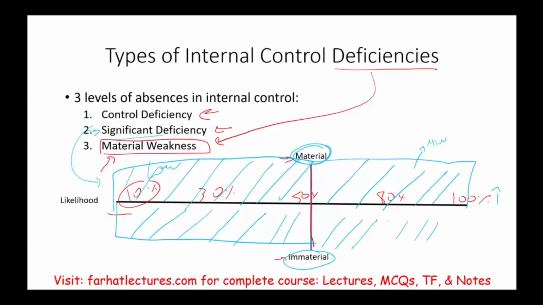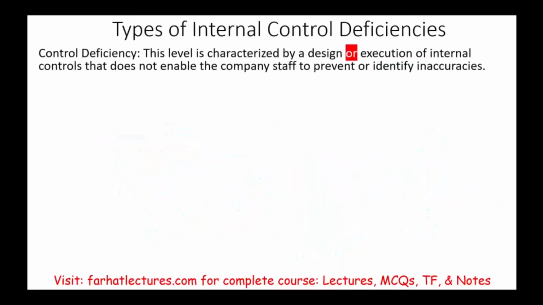But sometimes several significant deficiencies, you're going to see the definition of material weakness will give you a material weakness. So keep those percentages, this matrix in mind as we go through the definition. Control deficiency, which is kind of the lowest type.